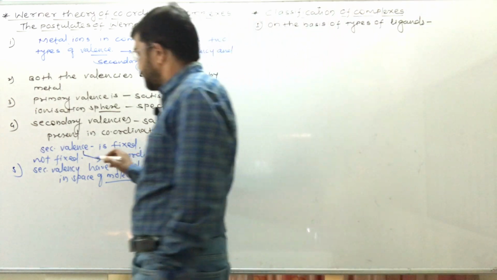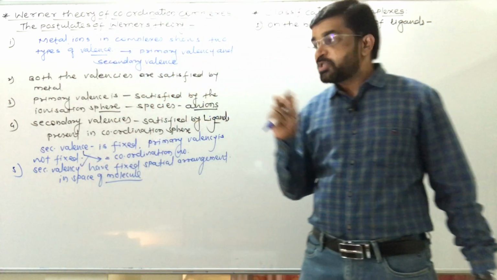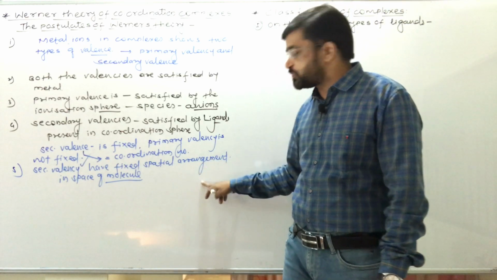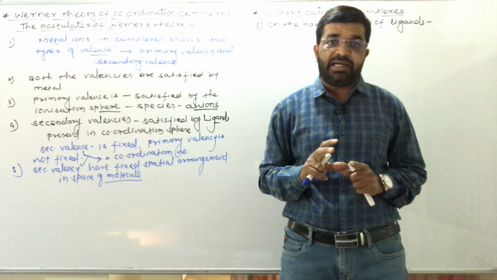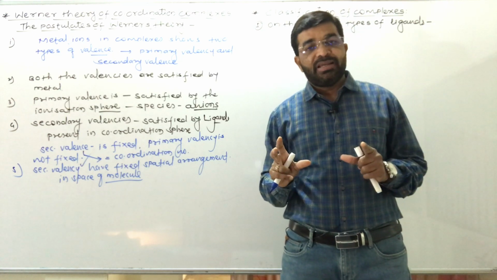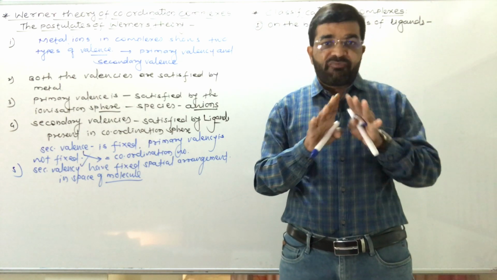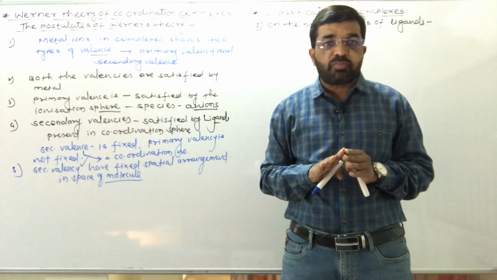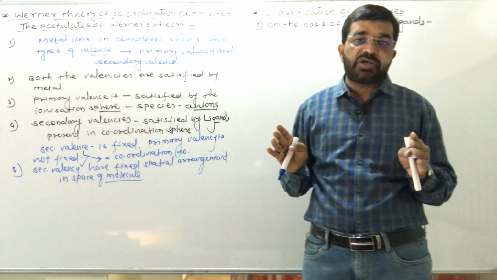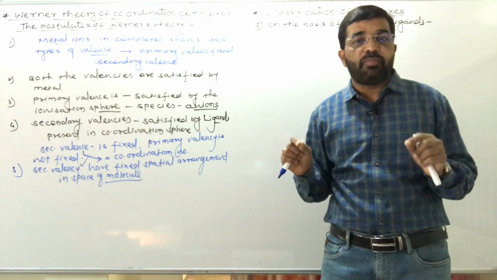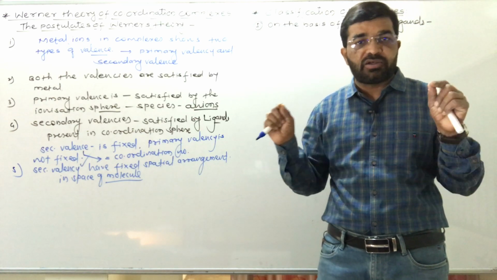But remember that secondary valence has fixed spatial arrangement, meaning the ligands attached to the central metal atom or ion have a fixed arrangement in the space of the molecule, due to which the coordination complex has a definite geometrical shape.